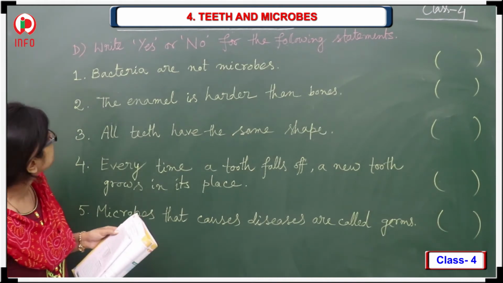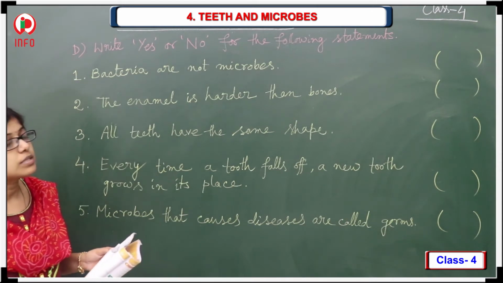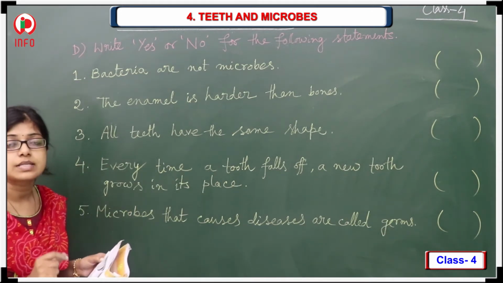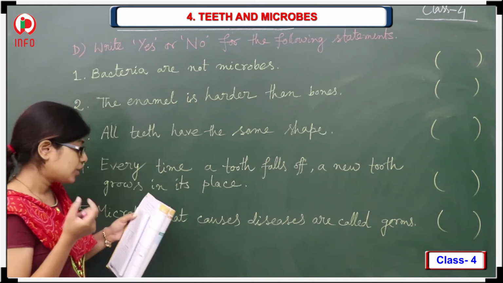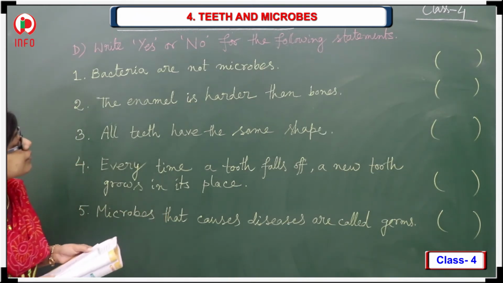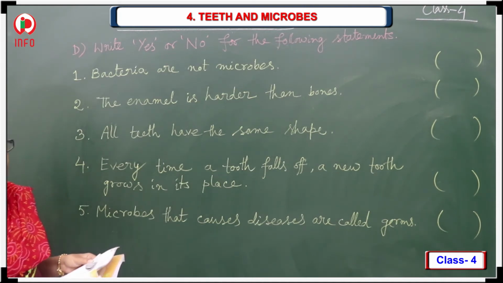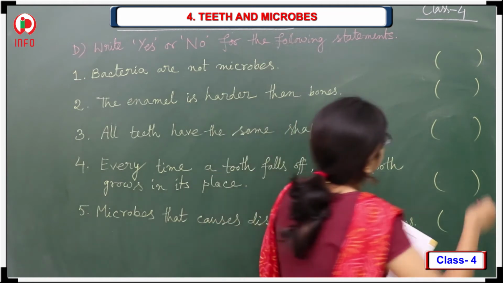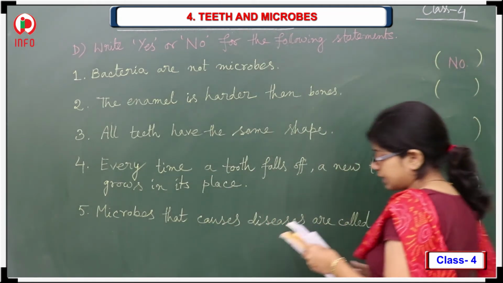Now we are going to discuss the D bit. Write yes or no for the following statements. If the statement is correct, you have to write yes, and if the statement is wrong, you have to write no. First one, bacteria are not microbes. Is it correct? I think that one is not correct. So you have to write no inside the bracket.